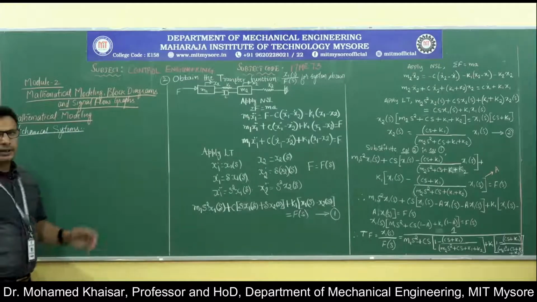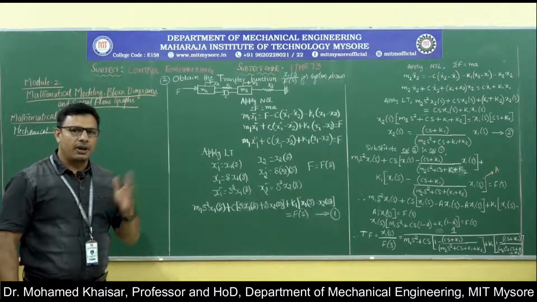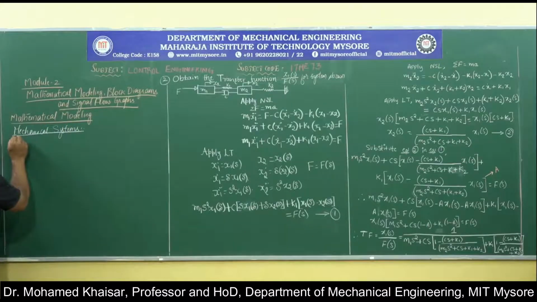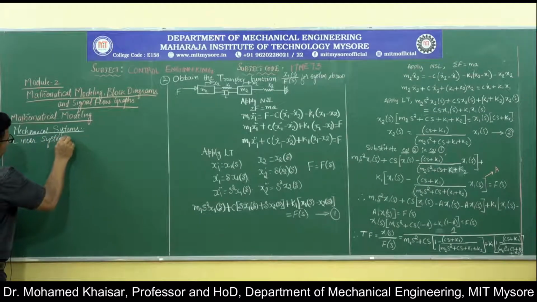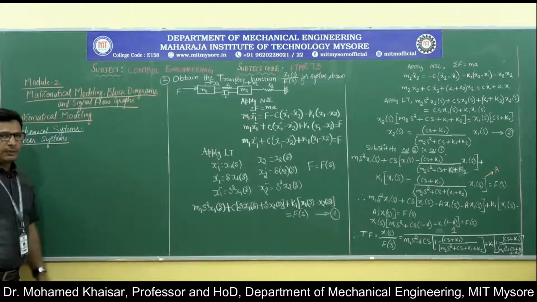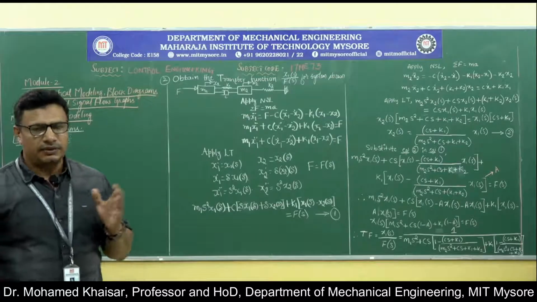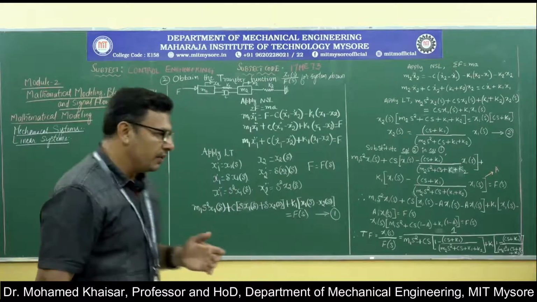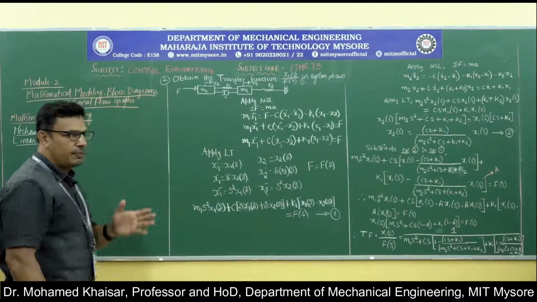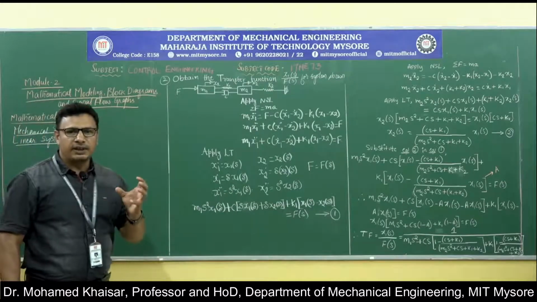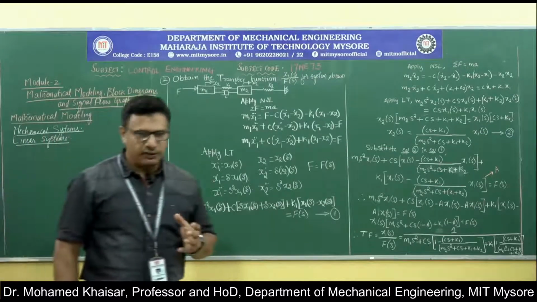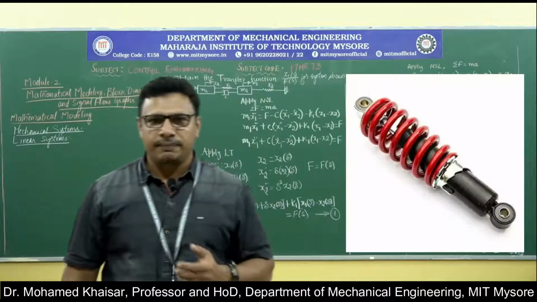As I have told you, mechanical systems could be either linear systems or rotary systems. Let us first consider the linear systems itself. The simplest of linear mechanical systems could be a simple spring mass damper system. The first problem we will take up is a simple spring mass damper system which is getting disturbed by an external force. The best understanding for such a system could be the shock absorber of a two-wheeler.